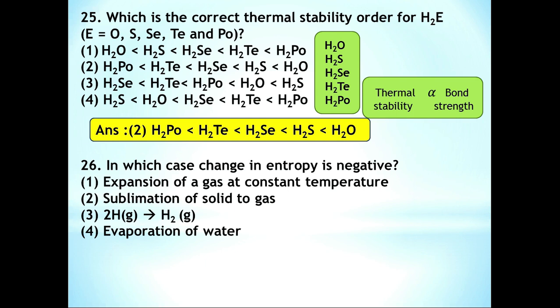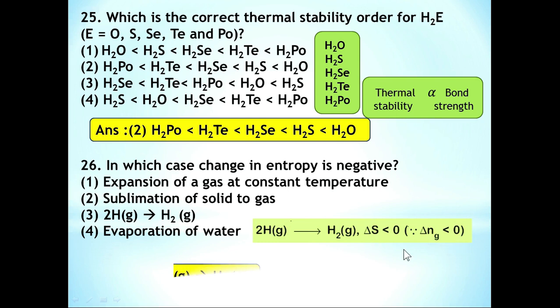If you consider expansion of gas, sublimation of solid to gas and evaporation of water, here the number of gaseous molecules is increasing. But in option 3, 2H gaseous gives H2 gaseous, here the number of gaseous molecules is decreasing, or delta ng is less than 0, and for this reaction delta S is negative. So option number 3 is the correct answer.